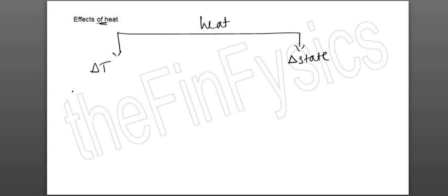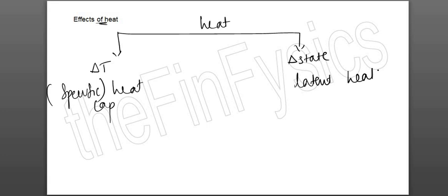If there is a change in temperature, we use the concept of specific heat capacity or just heat capacity. And when there is a change in state, we use the concept of latent heat.